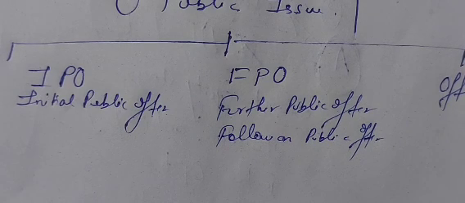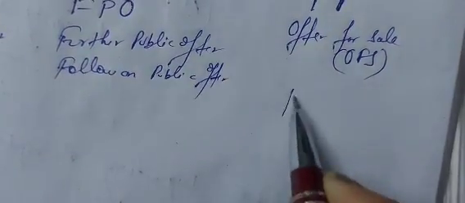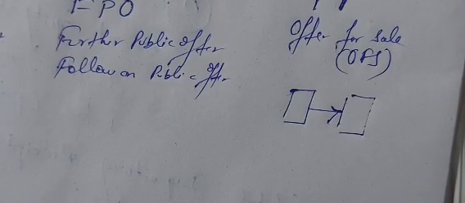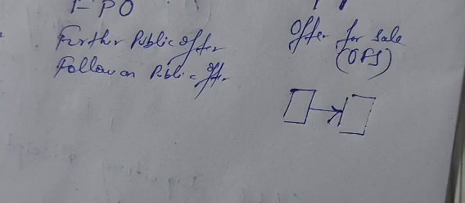In case of offer for sale, the company appoints an issuing house. What is the company doing? The company is appointing an issuing house. Now, what is the work of this issuing house? The issuing house will issue the shares on behalf of the company and follow all the legal rules and formalities relating to issue of securities.